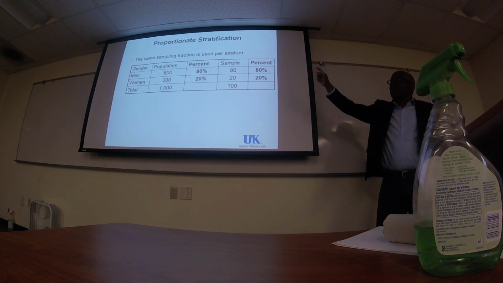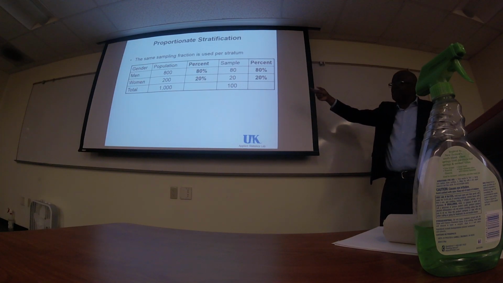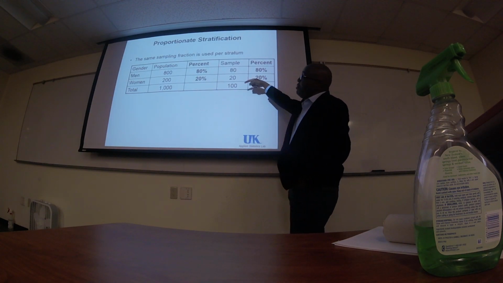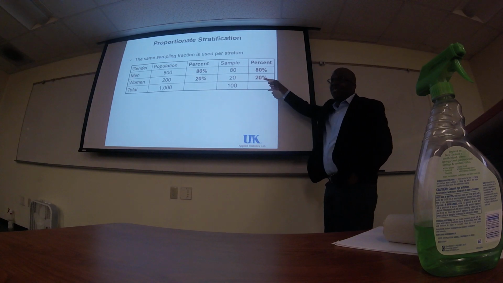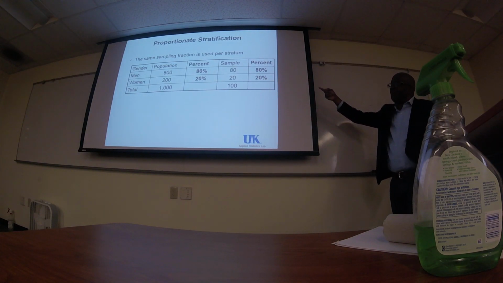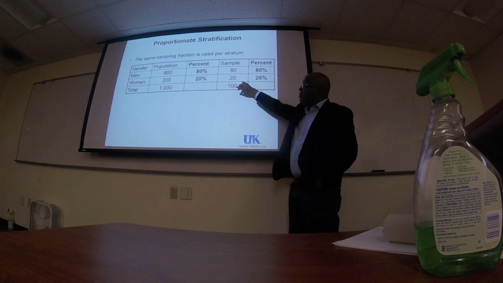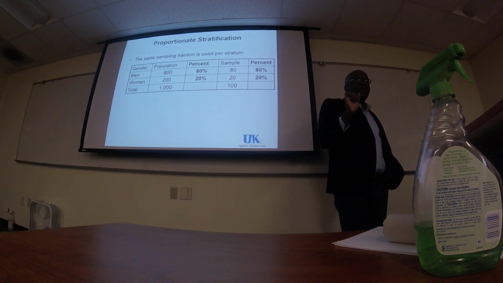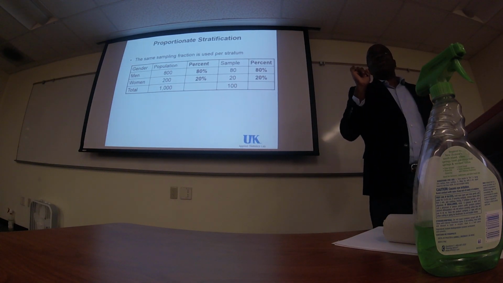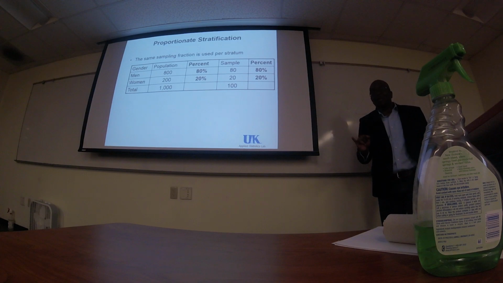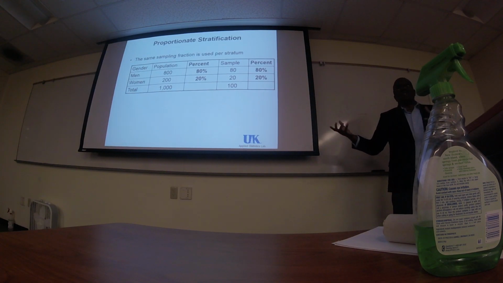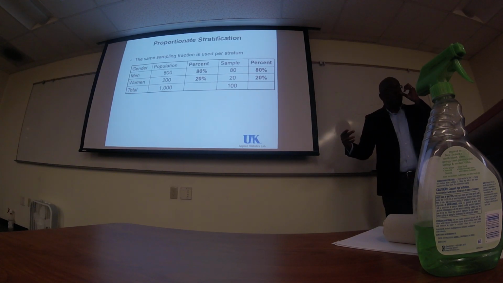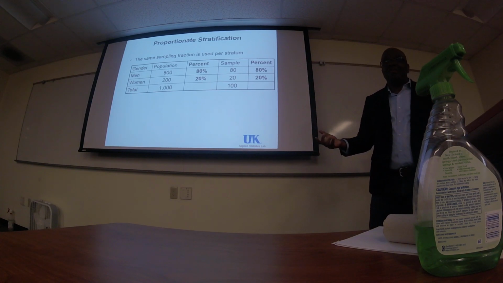This is called proportionate stratification. I have a proportionate representation of women and men in the sample. But as you can see, the sample of women will be very small in order to say something about them. Then sometimes this is the problem of proportional stratification.